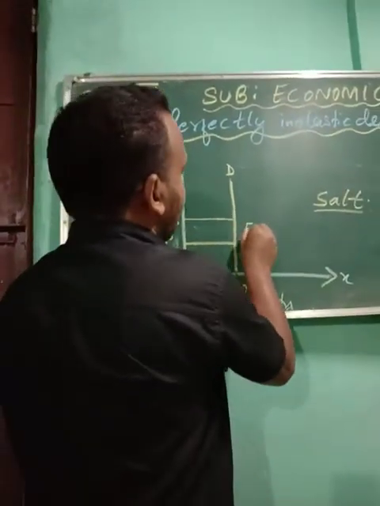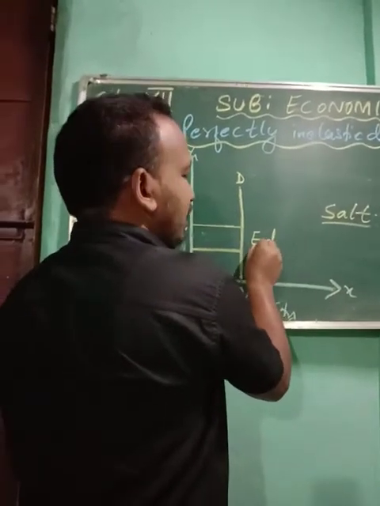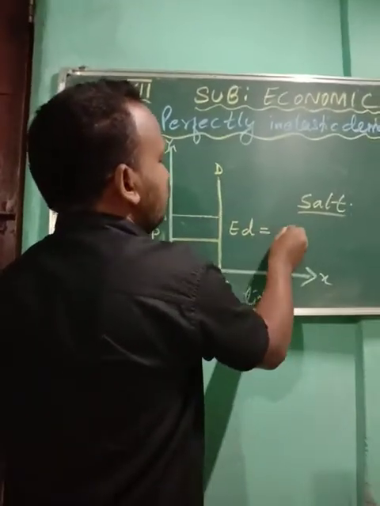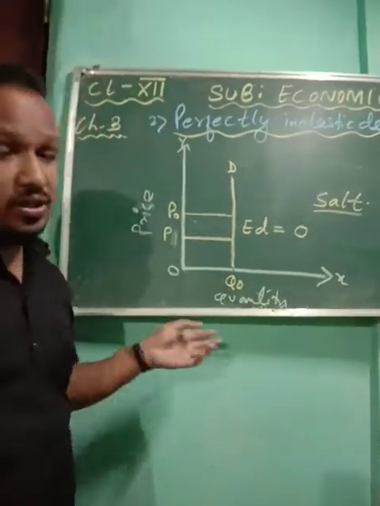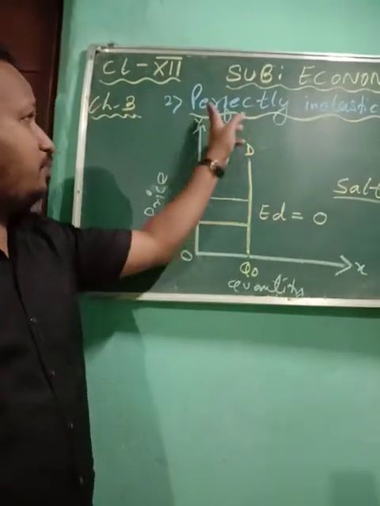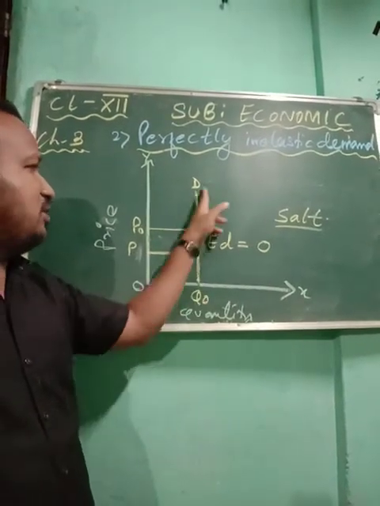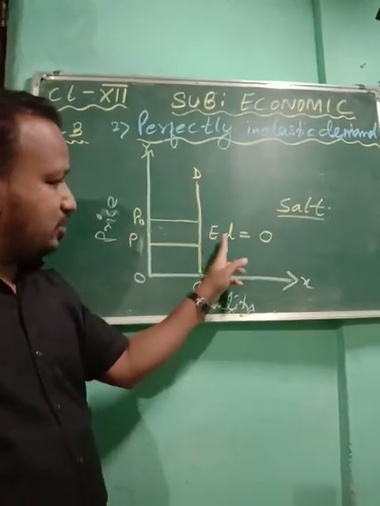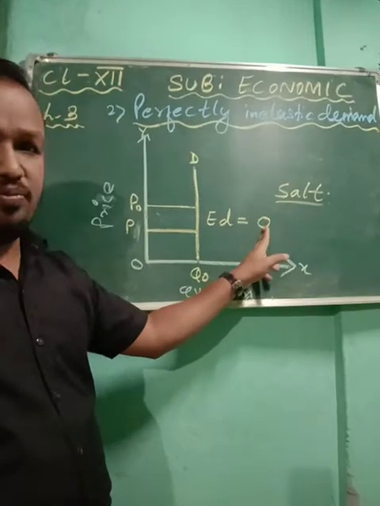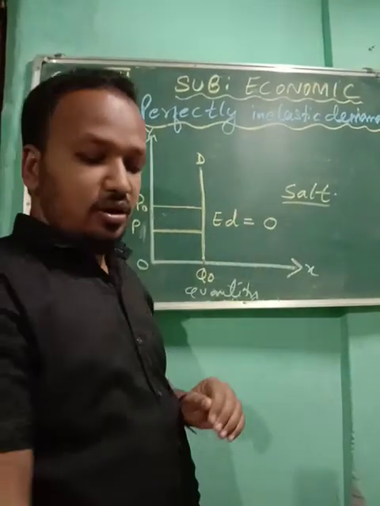Here the elasticity of demand, ED, will be equal to 0. Keep this sign in your mind. In perfectly inelastic demand, when there is a change in price there is no change in quantity demanded, so the elasticity of demand is equal to 0. Keep this in mind.